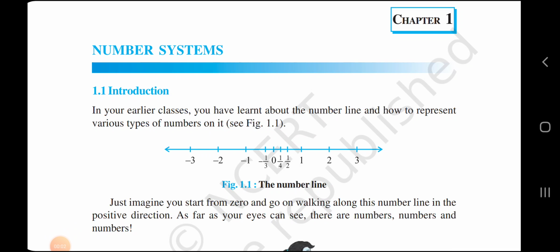Hello, good morning students. In the last lecture, we learned the real numbers and their decimal expansions. There are two cases. The first one, the remainder becomes 0. We found that the remainder becomes 0 after some steps, after a finite number of steps. The decimal expansion terminates or ends after a finite number of steps. Then we call the decimal expansion of such numbers terminating.